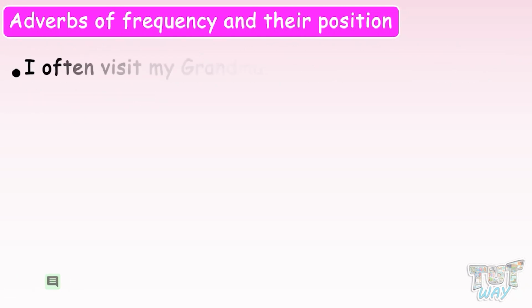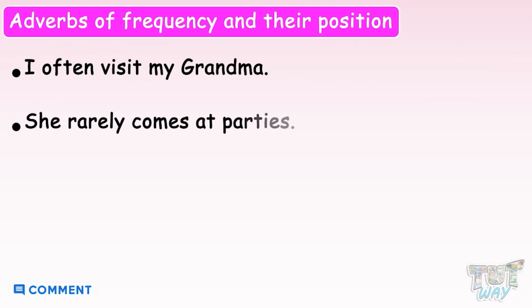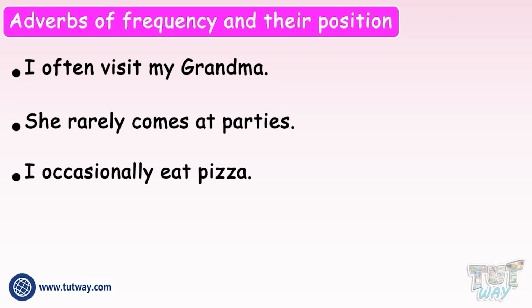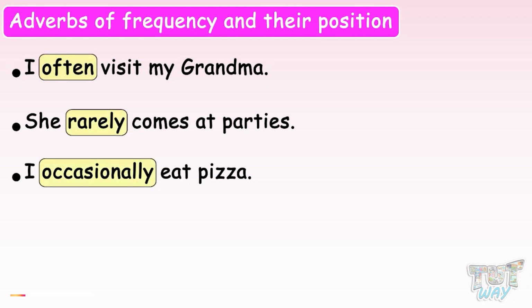I often visit my grandma. She rarely comes to parties. I occasionally eat pizza. Here, the words often, rarely, and occasionally are the adverbs of frequency, as they tell us how often the actions take place.